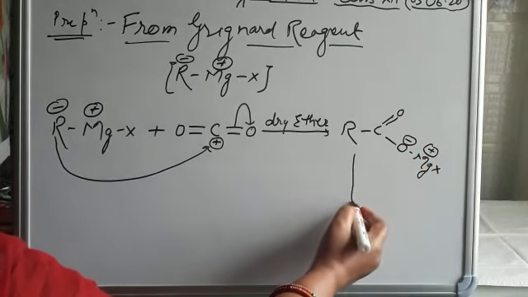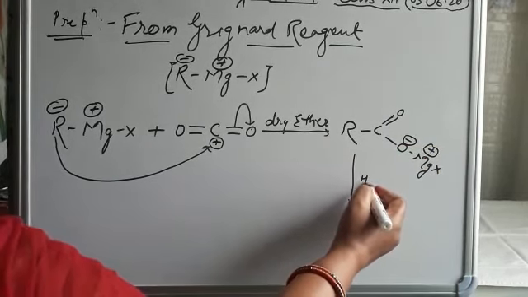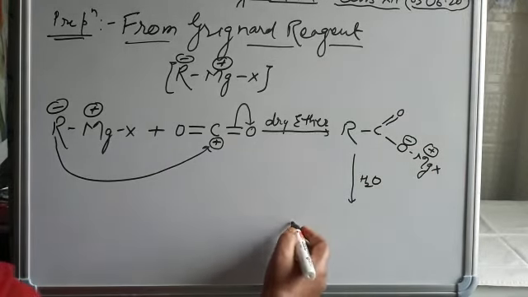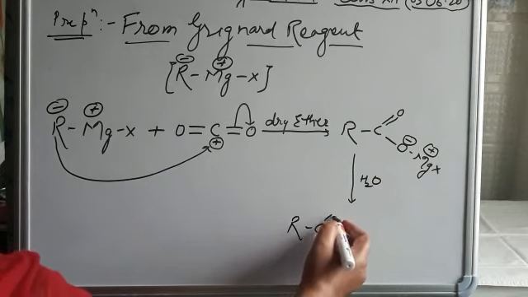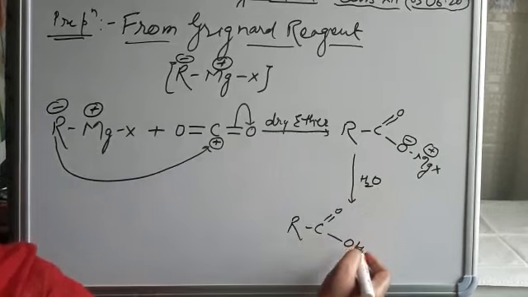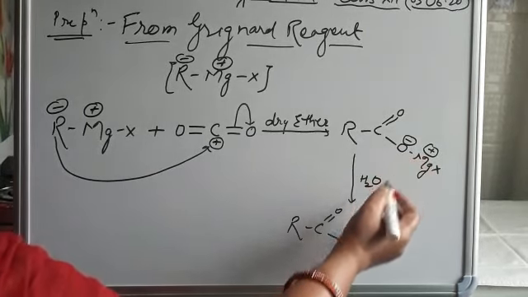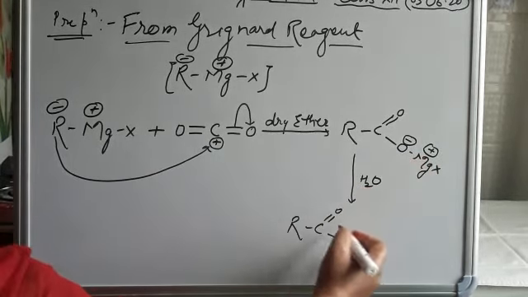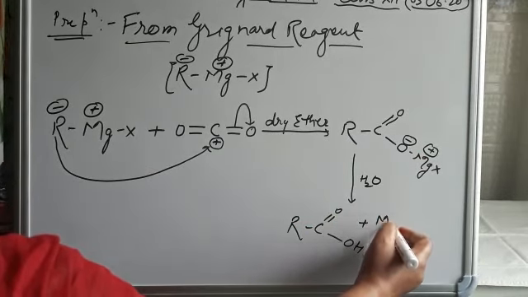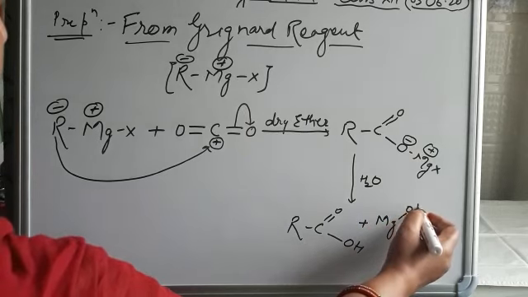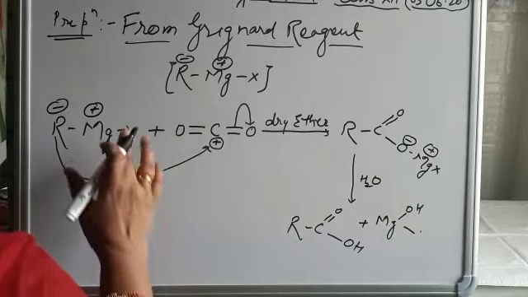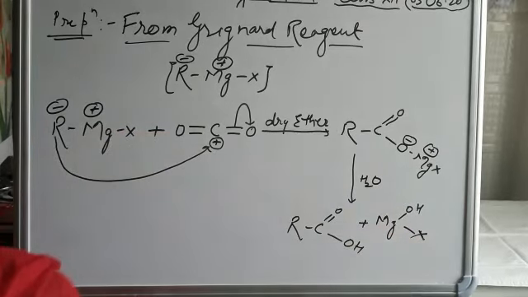What happens when this compound undergoes hydrolysis, either with simple water or in acidic medium? Water provides H+, the negative charge present on the oxygen takes H+ from the water and it is converted into carboxylic acid, and the byproduct you can write is OH with MgX, where X may be Br or any halogen.